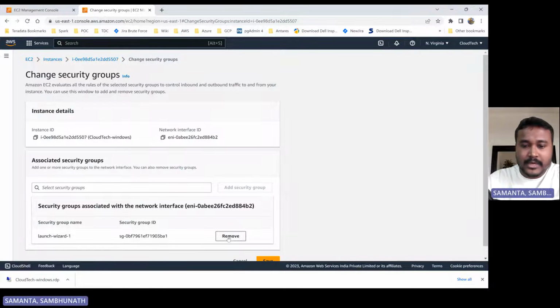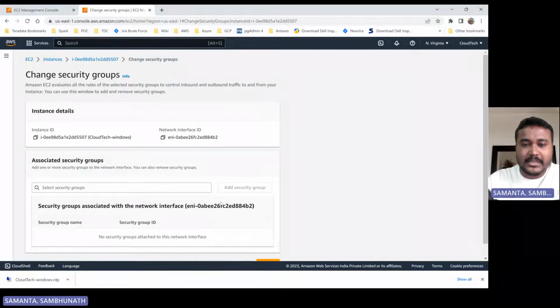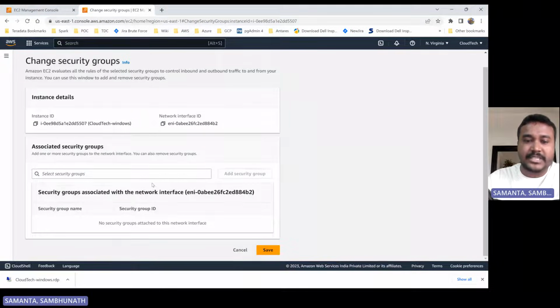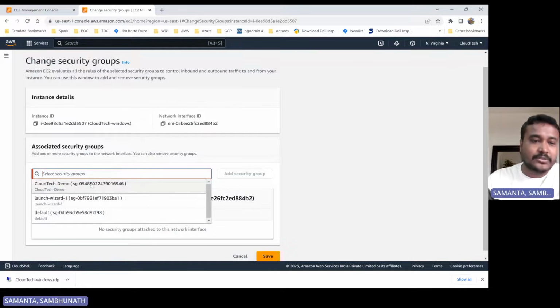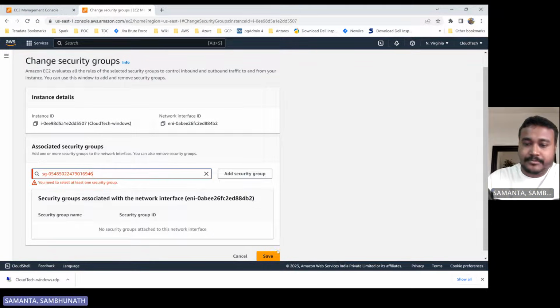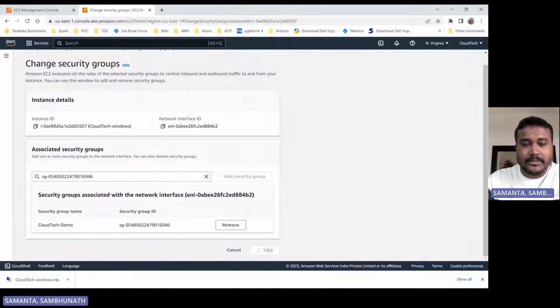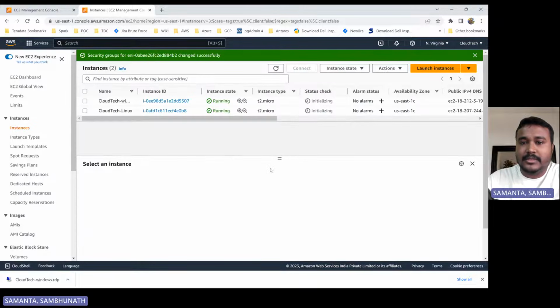So here also, if you click on remove, it will be removed. But if you remove it, at least one security group is required. If you try to save, it will fail. Like I was telling you, if you don't select anything, by default it will automatically take the default one while you are launching the EC2 instance. Now you have to add this security group, then only it will add. Now both are done. Both instances' security group adding is done.